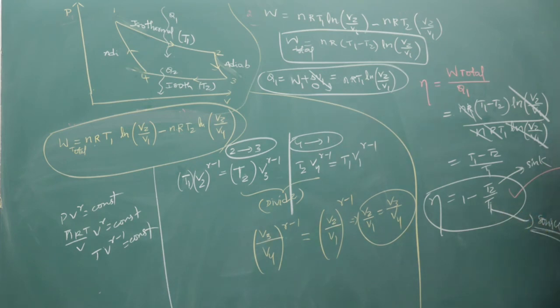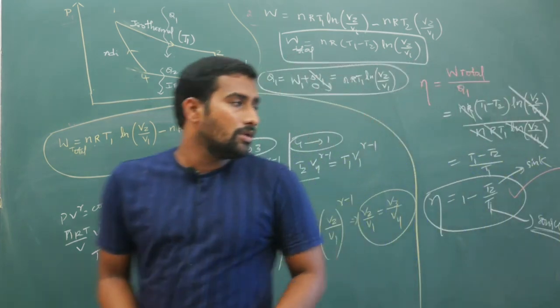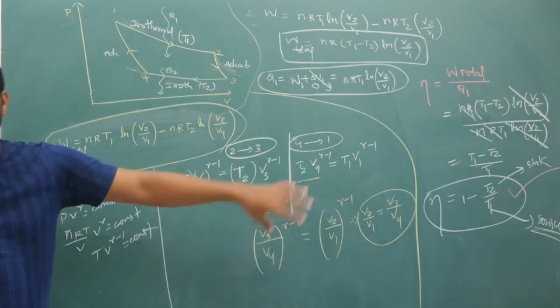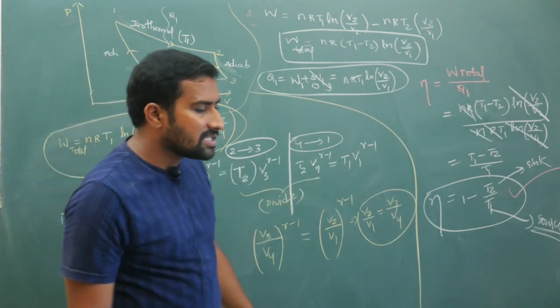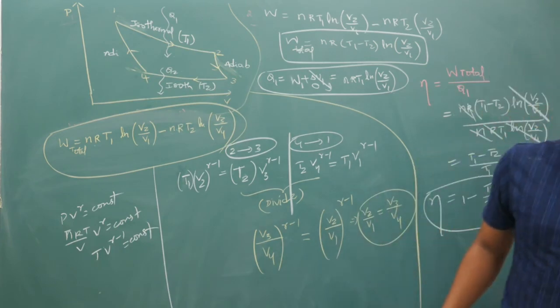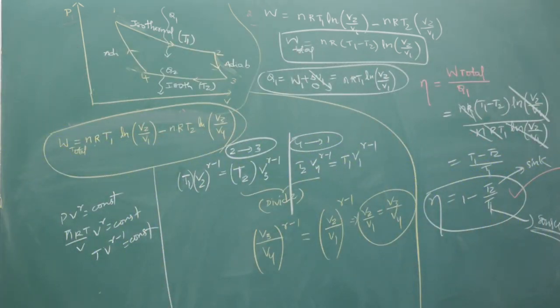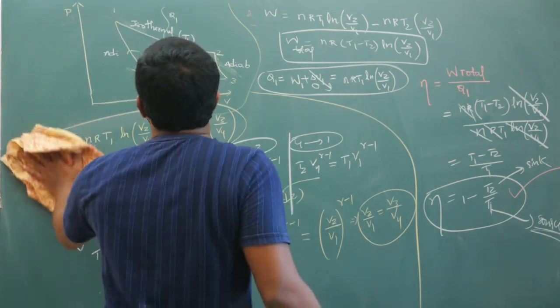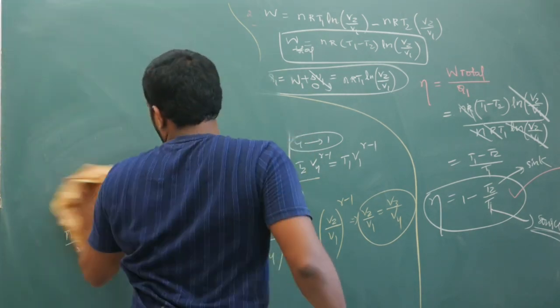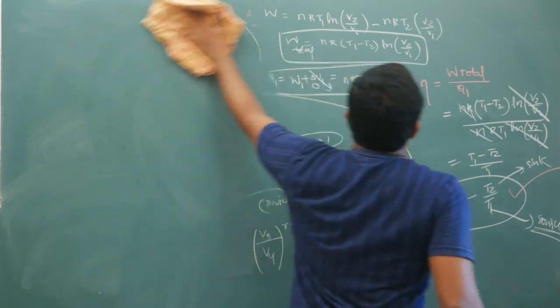So what is the conclusion of the Carnot cycle? Your efficiency is 1 minus T2 by T1, temperature of sink by temperature of source. Okay, now copy this down. I have explained the derivation in detail, so I don't need to elaborate further.